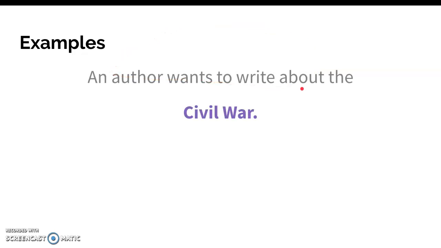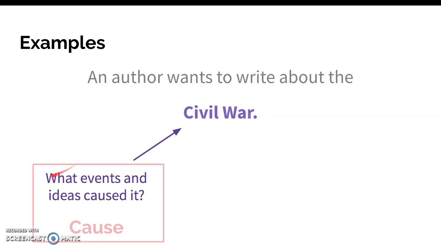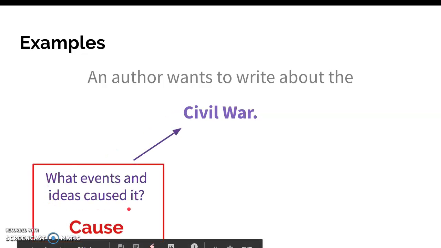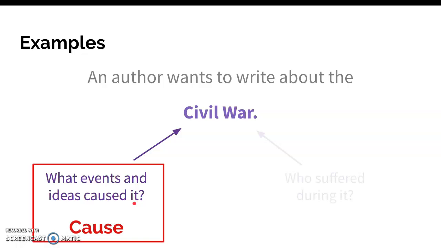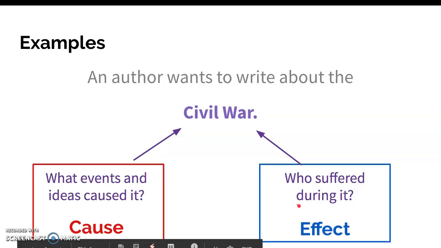For instance, if an author wants to write about the Civil War, they are going to think, what events and ideas caused it? That's one cause question. Notice that right here, they're asking a question. They're not putting information in already, because that comes later. They would also ask, who suffered during it? That's an effect question. Notice again, this is a question. They're not putting information in quite yet.